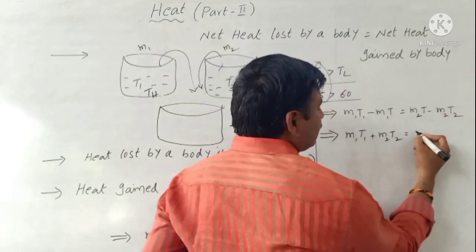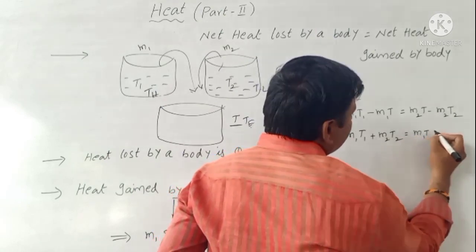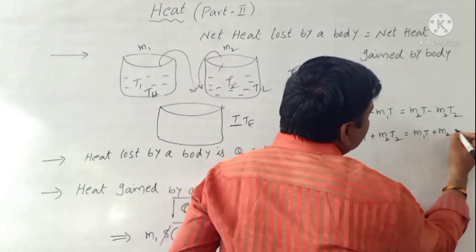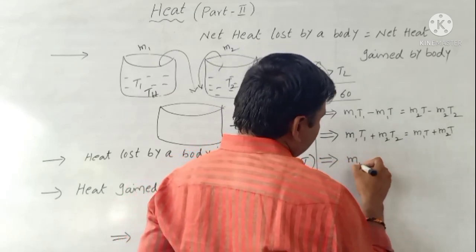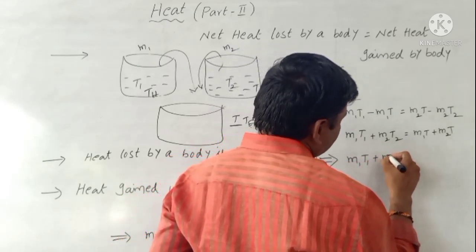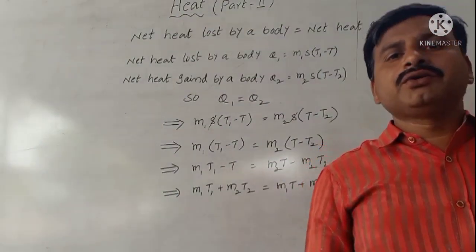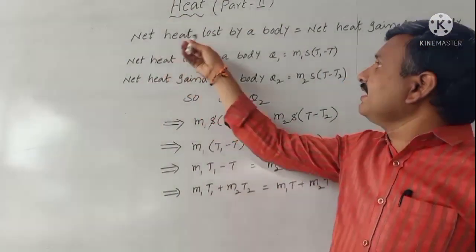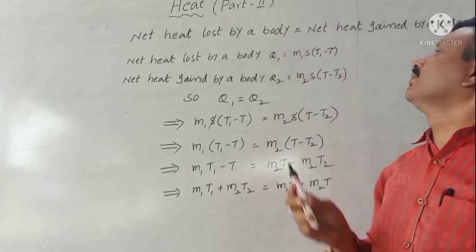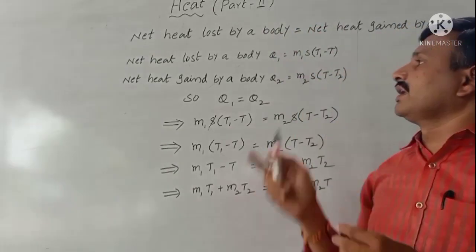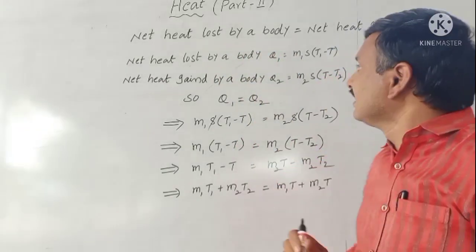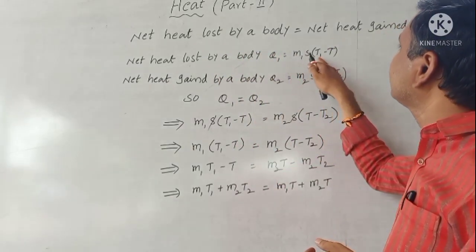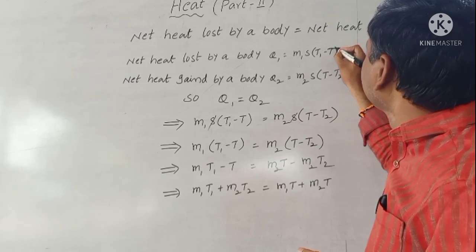So M1 T plus M2 T. That implies M1 T1 plus M2 T2 is equal. According to the method of mixtures, net heat lost by a body is equal to net heat gained by a body. Net heat lost Q1 is equal to M1 S (T1 minus T).